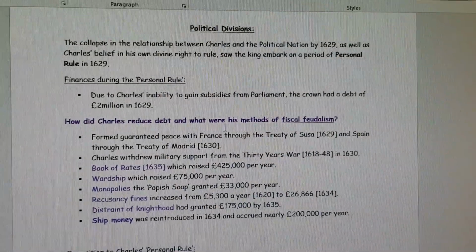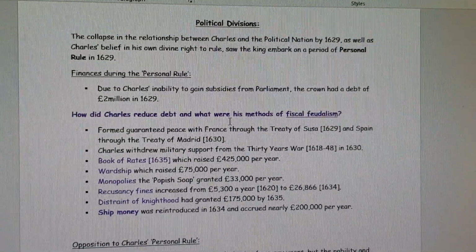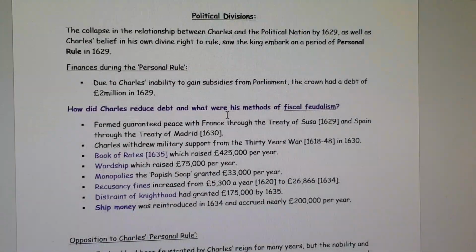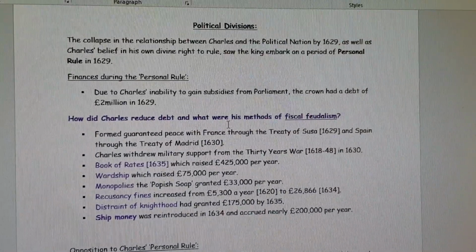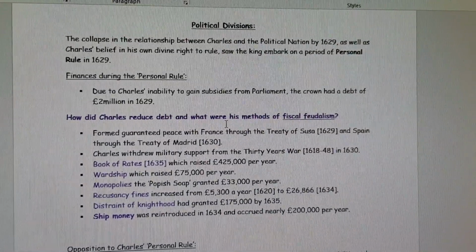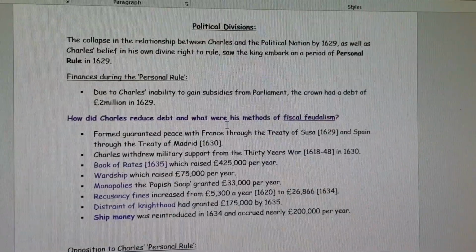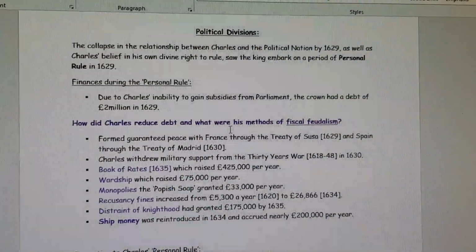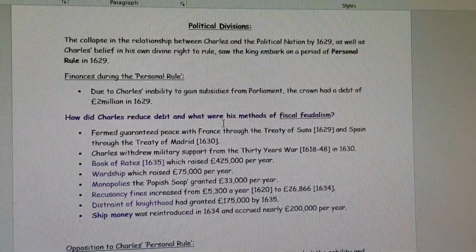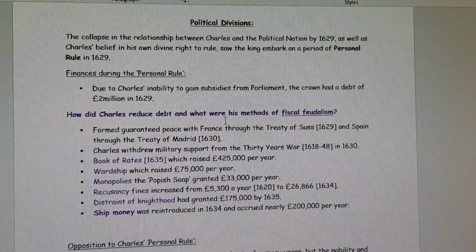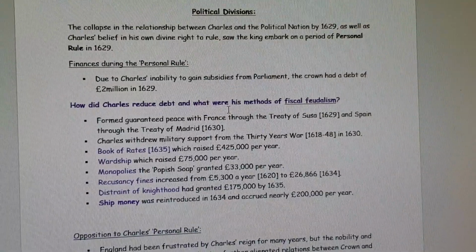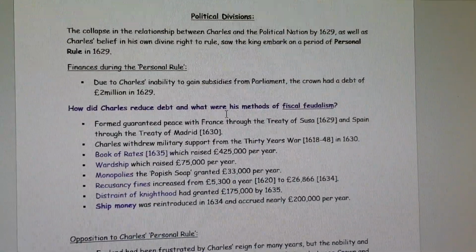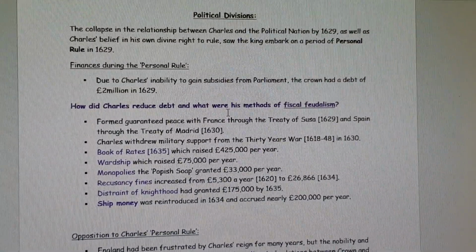So the political divisions became heightened as a result of Charles's personal rule. The collapse in relationship between Charles and the political nation by 1629, as well as Charles's belief in his own divine right to rule, saw the king embark on a period of personal rule in 1629. This basically refers to the 11-year period of which Charles is an absolutist now. He is running as a monarch without the support of Parliament.